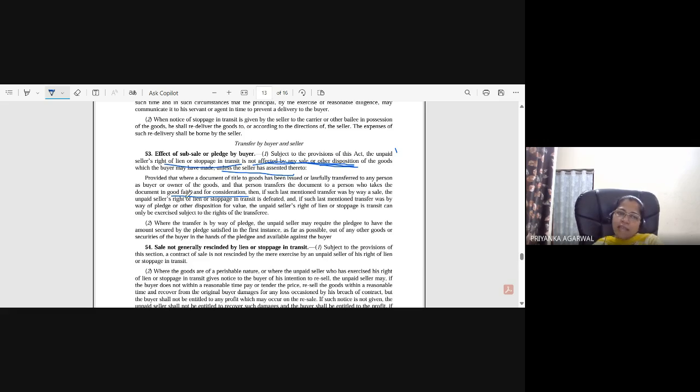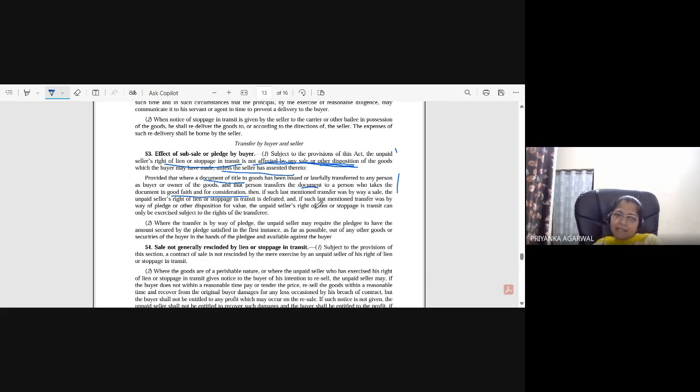B has sold that good to C, and C has paid the amount to B. B has transferred the document of title to C, and C has also paid in good faith. In that case, the right of lien or stoppage in transit is defeated. A will not be able to exercise that right.